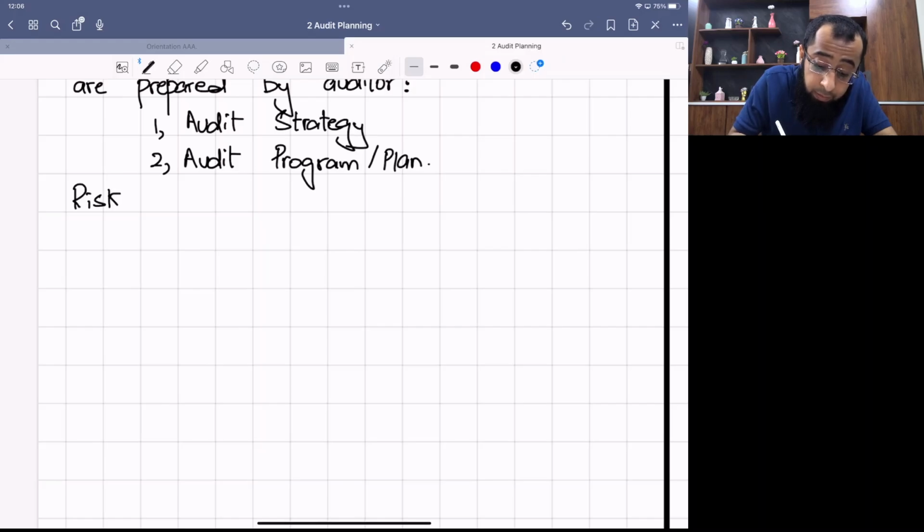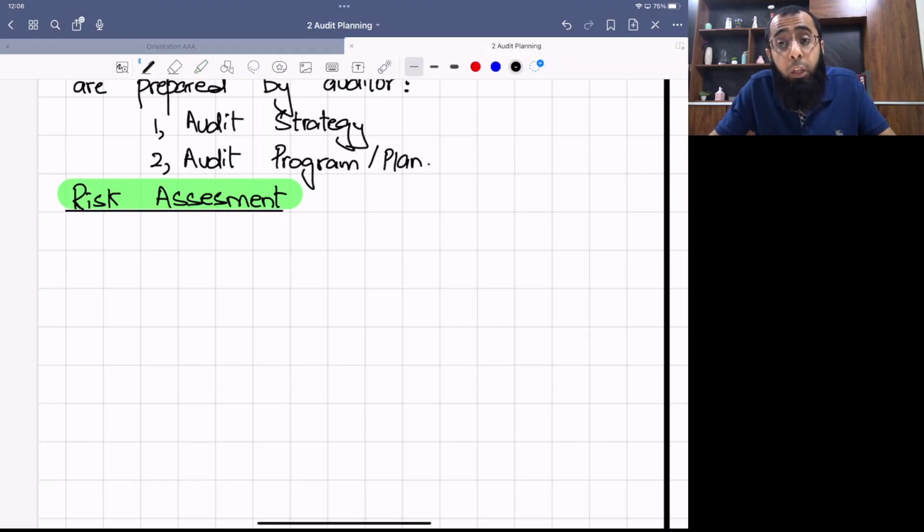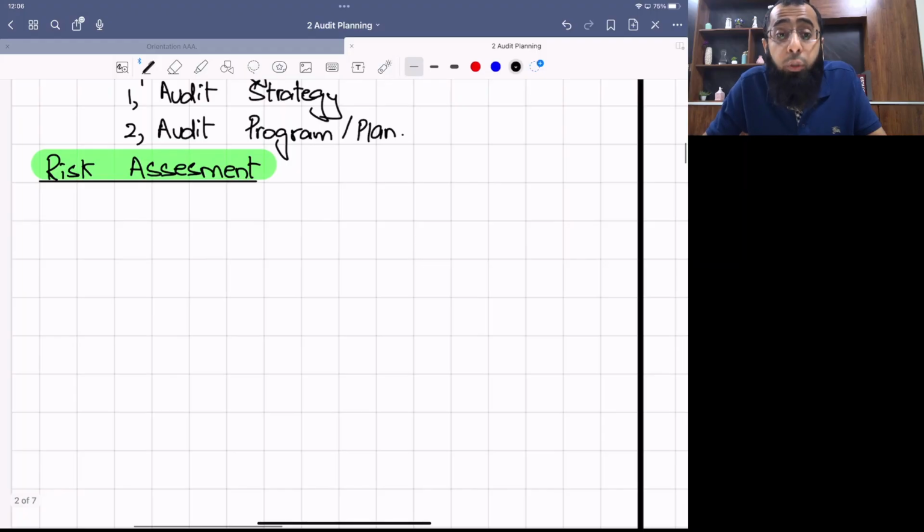One of the important things done in audit planning is risk assessment, and this is a very important requirement of our exam also. The auditor has to make sure that he performs proper risk assessment of the client's business. What you need to understand is that audit activity is reasonable assurance, as I told earlier. The auditor is not giving absolute assurance.